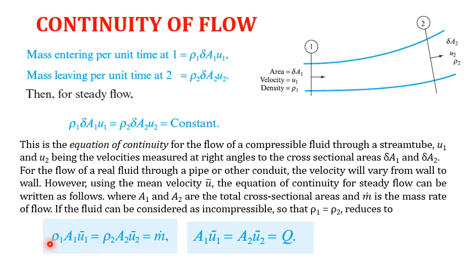As we are considering the whole cross section, this is equal to m dot, which is the mass flow rate. And as the properties of the fluid flowing through the pipe are the same, the density is the same, so ρ1 is equal to ρ2, and it cancels out. So we can write it like this: area into mean velocity of section 1 is equal to area into mean velocity of section 2, which is equal to Q, the flow rate.